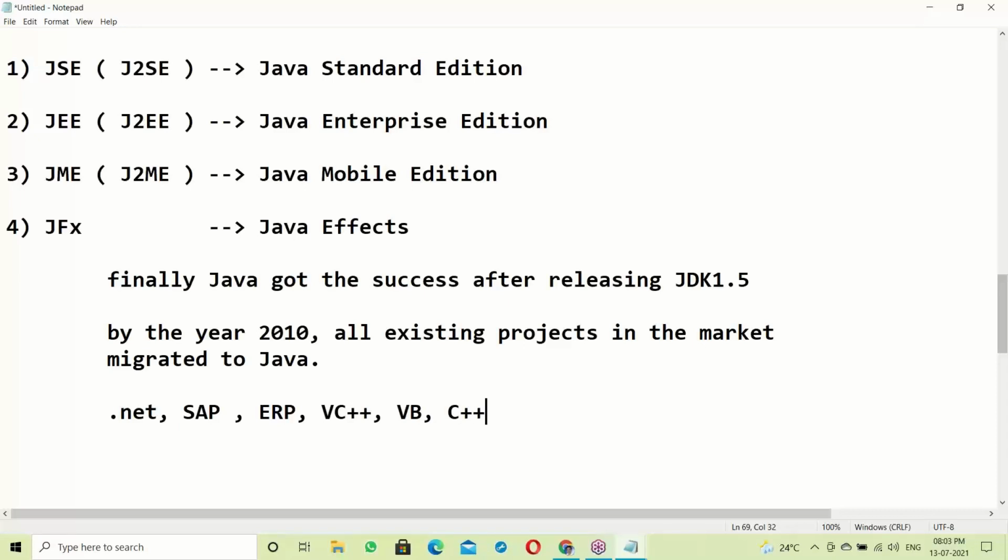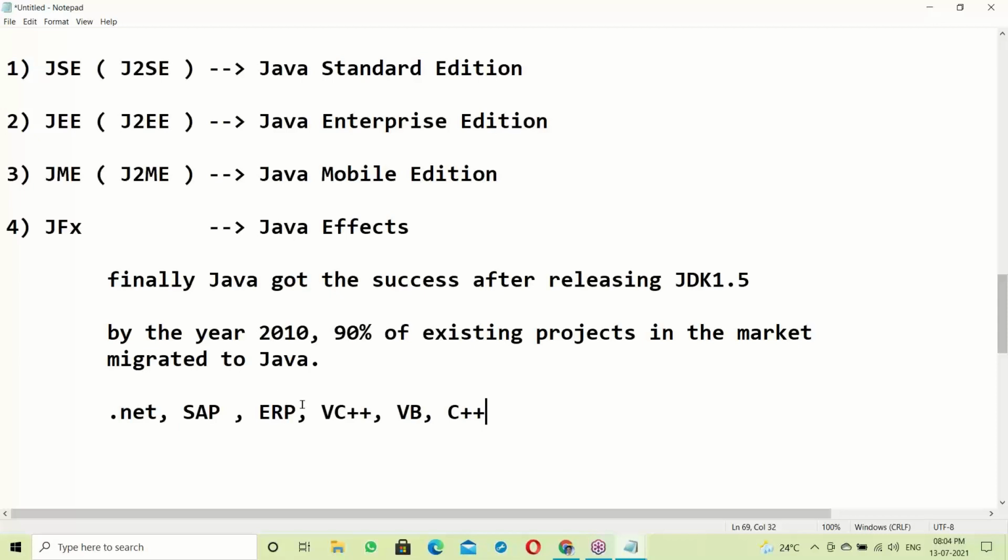Presently, 90% of applications in the market are developed in Java. I migrated because of its features, which I'll explain one by one.